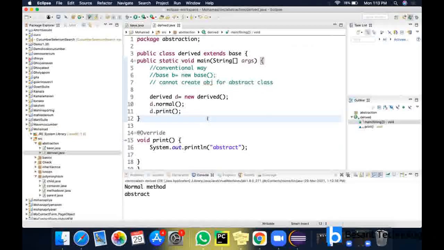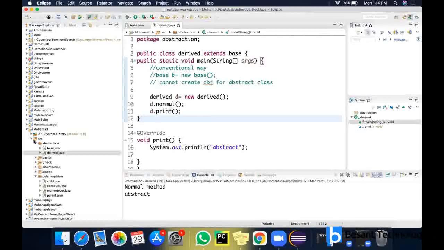Yes, abstract classes cannot be instantiated. So you have to call it only with the help of a derived class. You cannot call it with the help of a base class instance. So this is abstraction. I'll repeat it again. Abstraction is hiding implementation details. You will be using the inheritance concept here. Abstract classes can have both normal methods as well as abstract methods. Abstract methods do not specify a body, and if you want to call a non-static method, you must rely on a derived class instance only, because abstract classes cannot be instantiated. So this is hiding implementation details, or abstraction we can say.